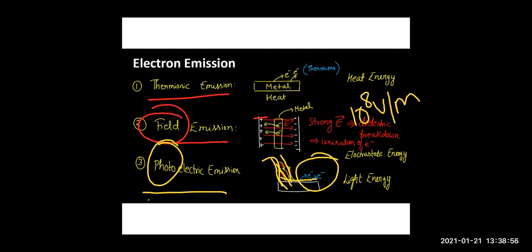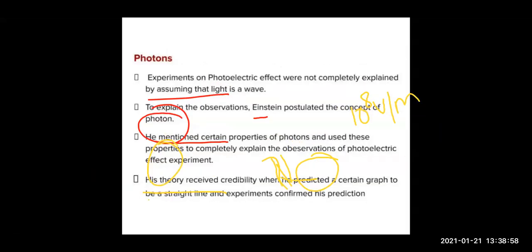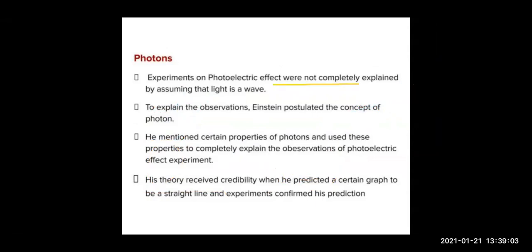Now children, before going to the photoelectric effect, let's see what photons are. The photoelectric effect could not be explained by assuming light to be a wave. So it started with considering light as a particle, and it was postulated that light consists of small packets of energy, and that quanta of energy was known as a photon.